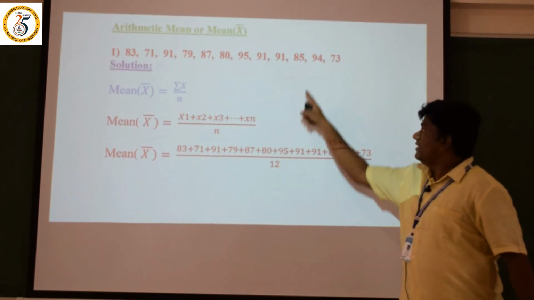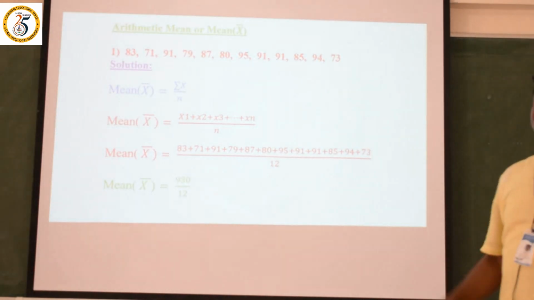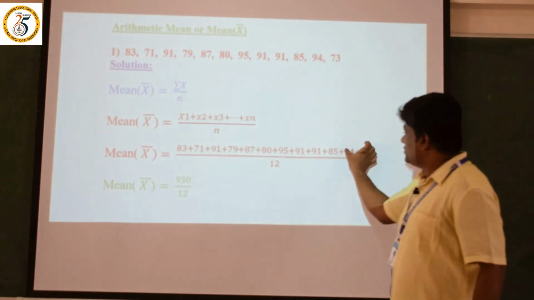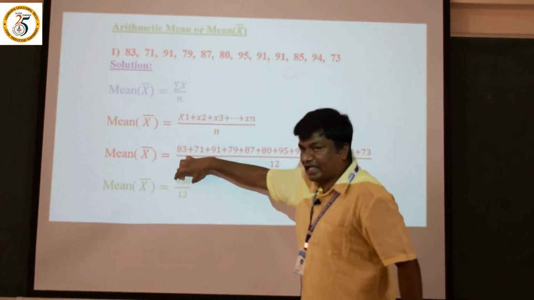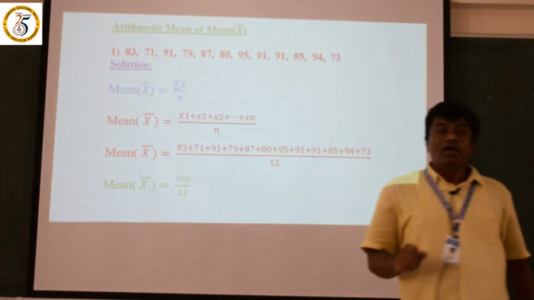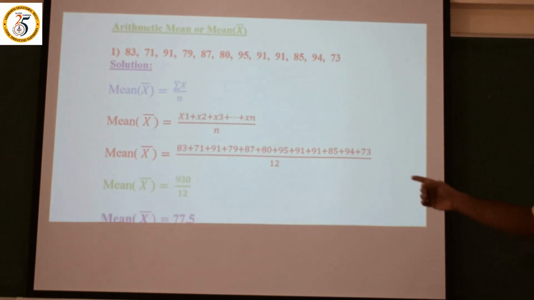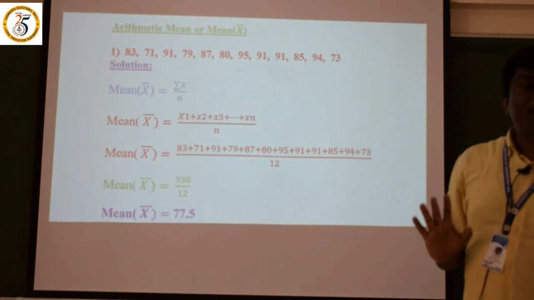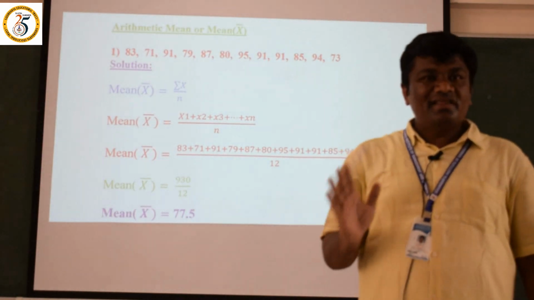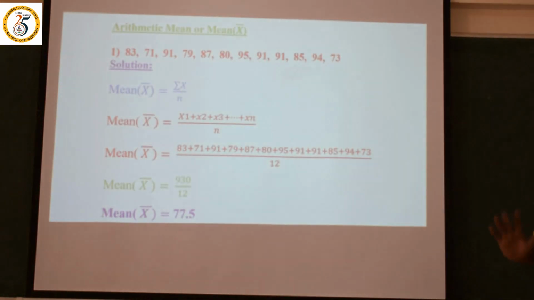N is 12 values, and if you add all those values, you will get the mean, x bar. The sum of observations is 930, and the number of values is 12. So mean is equal to 930 divided by 12, which is around 77.5. This is the answer, the mean or arithmetic mean.